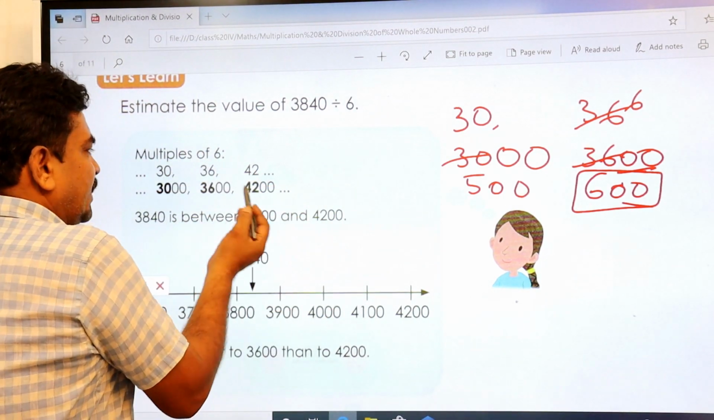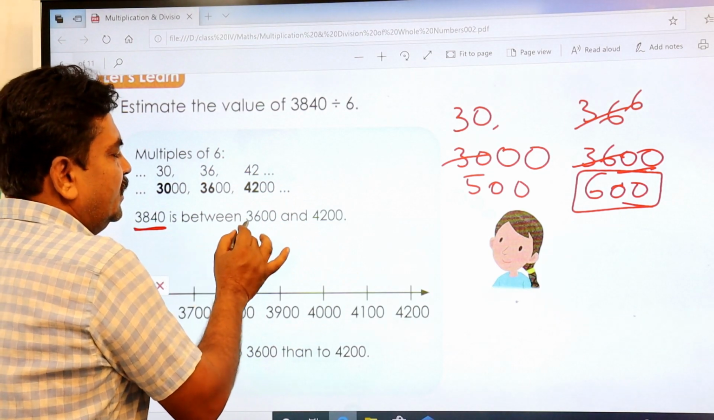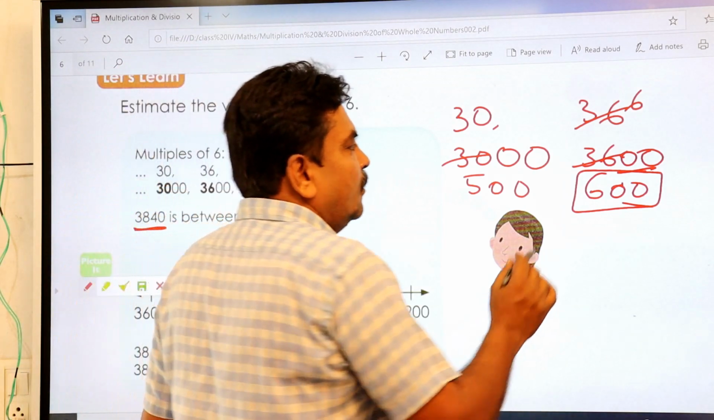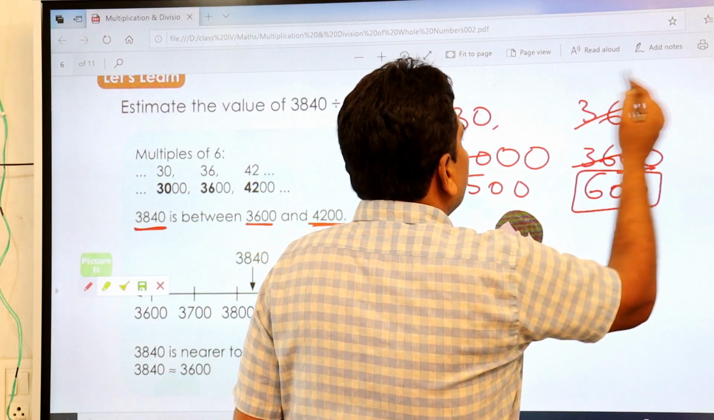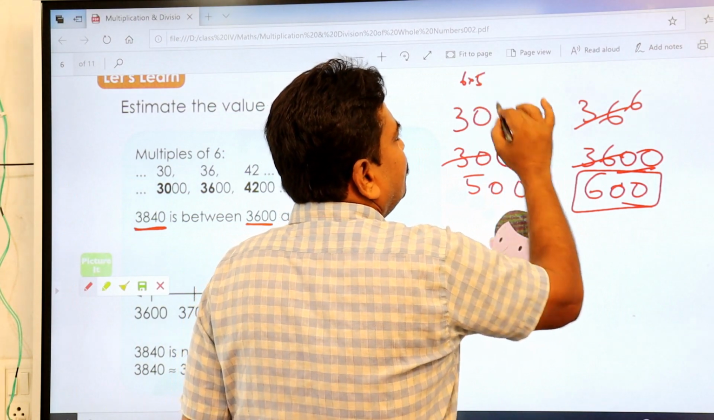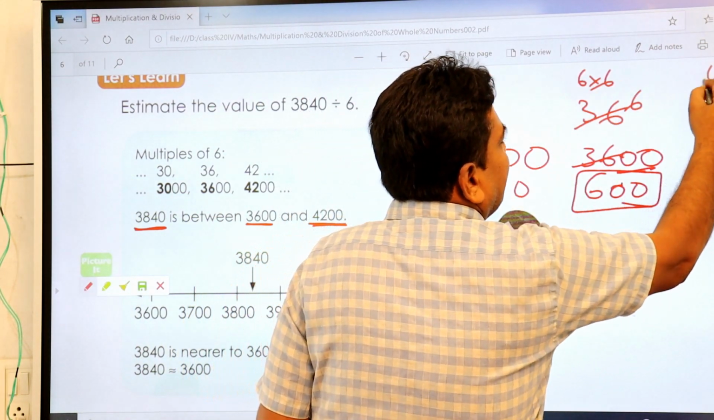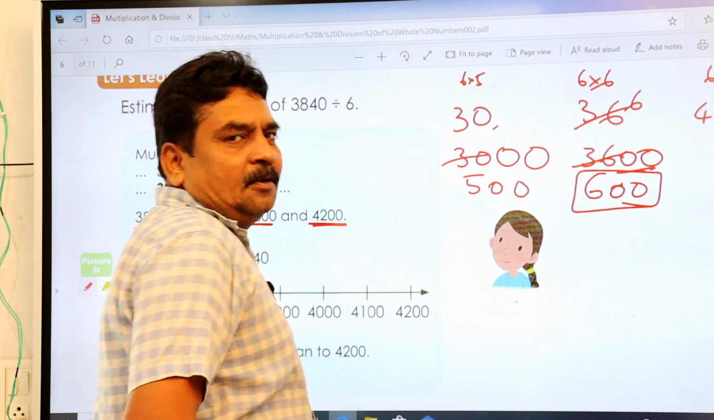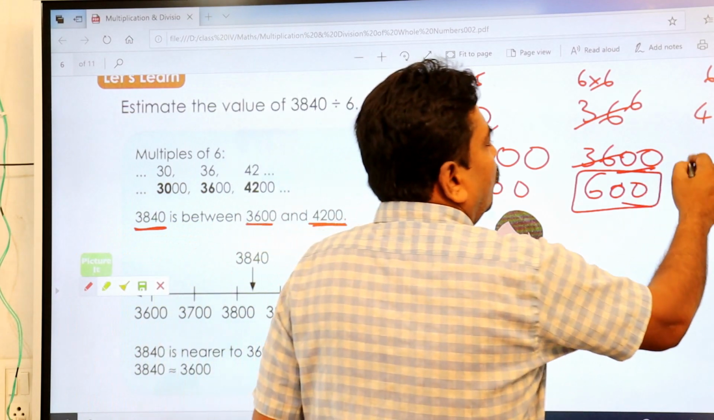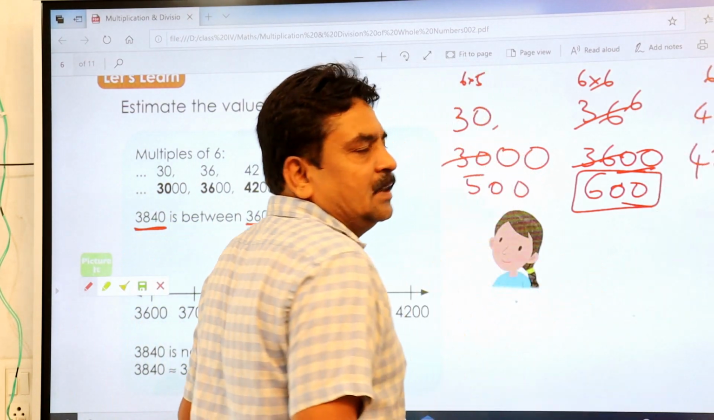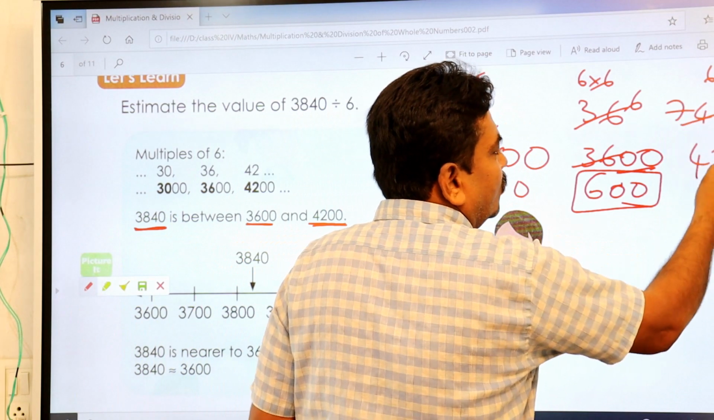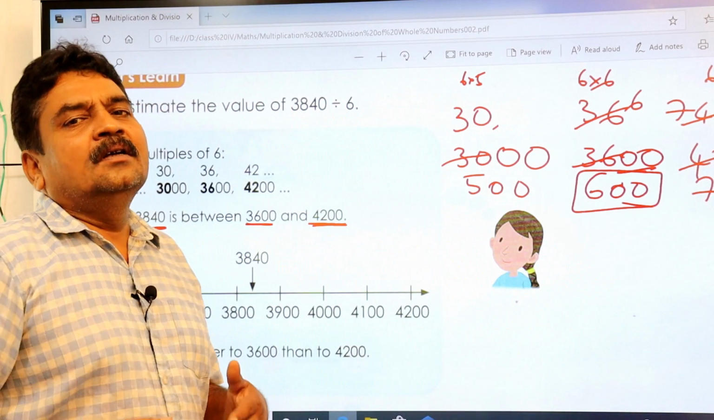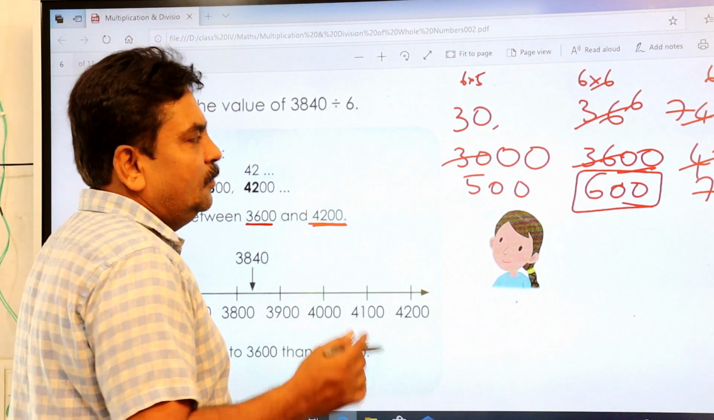So 3840 is between 3600 and 4200. You are getting two numbers. One is 36, another one is, this is 6 5s are 30, this is 6 6s are 36. Then if you take 6 7s are 42, 42 is a multiple of 6. Even 4200 is also a multiple of 6, because 6 7s are 42, and you can keep the 2 zeros. So it goes 700 times. So what are the multiples?